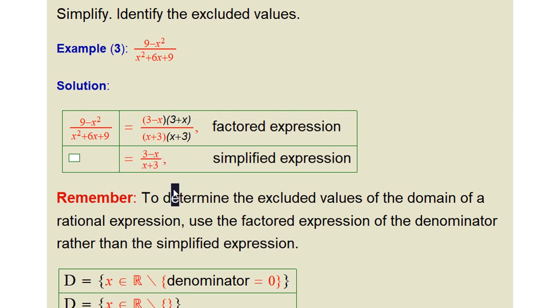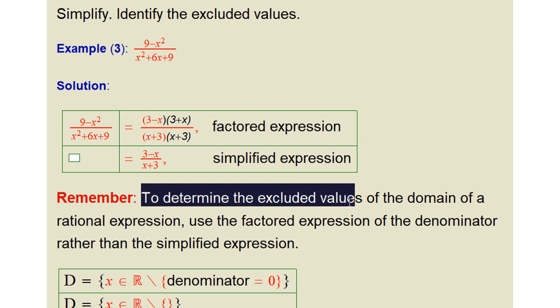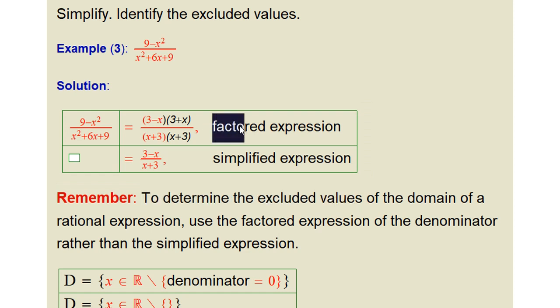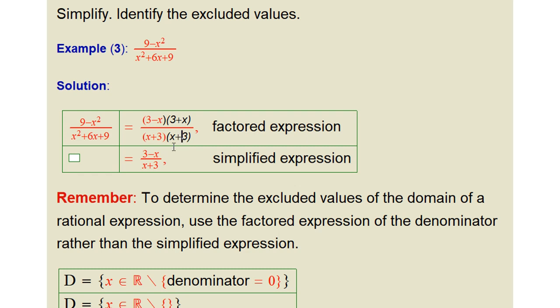Now, if I asked you to find the excluded value, where do you get it from? You need to remember this very important note. To determine the excluded value, you need to find it from the factored expression, not from the simplified expression. So you need to find the excluded value before you cancel factors.